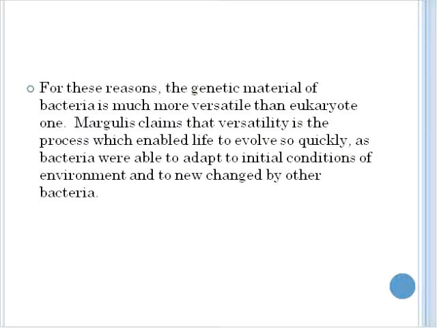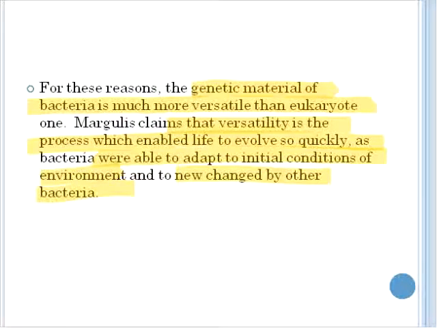For these reasons, the genetic material of bacteria is much more versatile than eukaryotic material. She argued that this versatility is what enabled life to evolve so quickly, as bacteria were able to adapt to the initial conditions of the environment and to new ones changed by other bacteria.